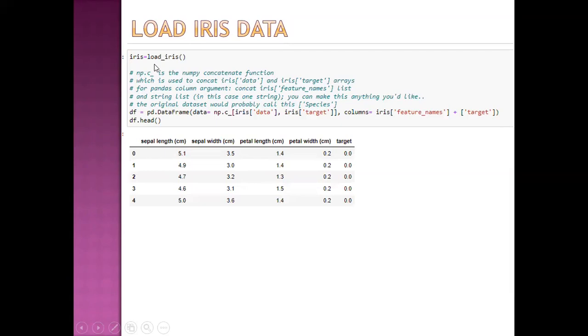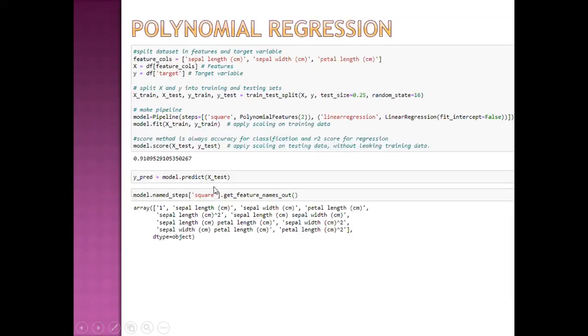So we load the data. We first extract the iris data from sklearn. Then we convert the iris data into a pandas data frame by using this code. This is our data. Then this is the polynomial regression.